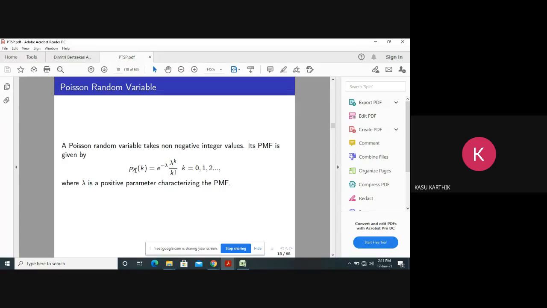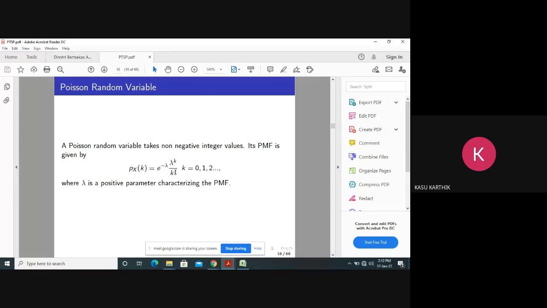Find the number of car accidents in a day. If I ask you this by giving the lambda value, generally car accidents are random and independent. One accident is independent of another accident, but they occur randomly. So what I'm asking is to find the number of such events in a fixed time. I may ask for the number of car accidents in a year, in a day, or in a month, something like that.